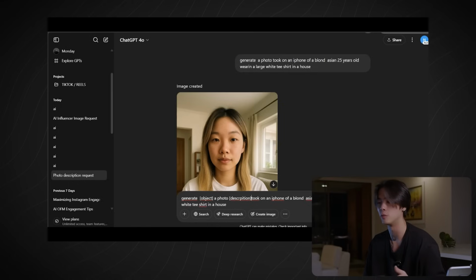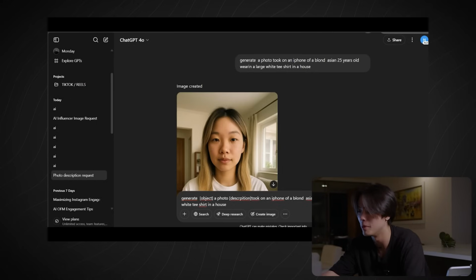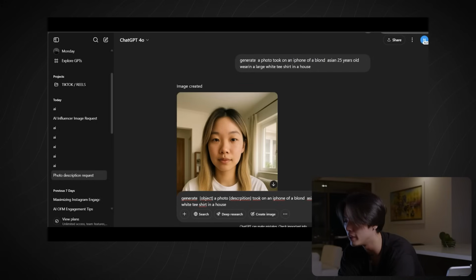Describe the object. So my object is a photo, and then you can add some description of that object. Let's say, for example, it wasn't about a photo and I was saying, generate me a drawing, or painting. Maybe I can specify what type of painting. Is it a realistic painting or is it very abstract? That's just what I mean by the description. It's taken on an iPhone. It's very specific. If I don't say this, I will have something more similar to the first picture we don't want to have. Of a blonde Asian.